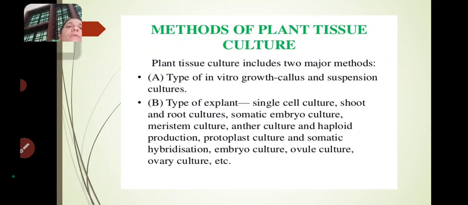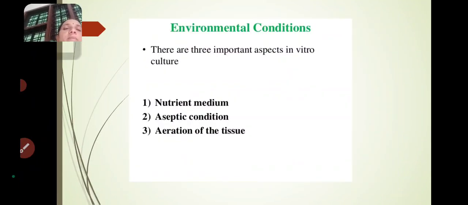These are very important in plant tissue culture. Environmental conditions are very important for growing the plant artificially, in vitro, meaning in the laboratory under sterile conditions.